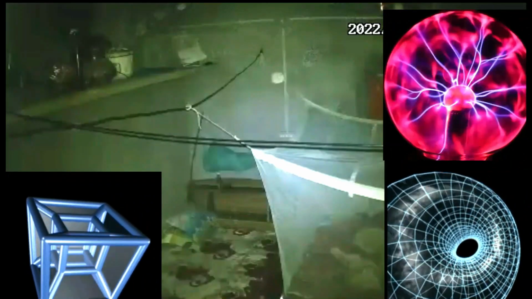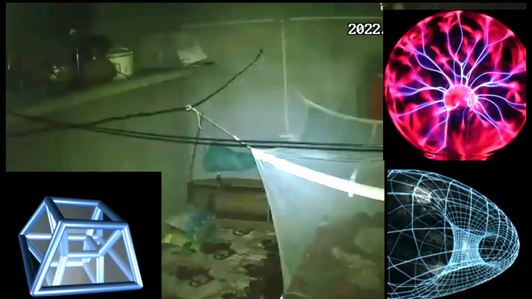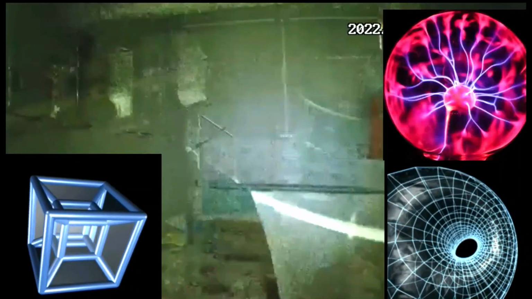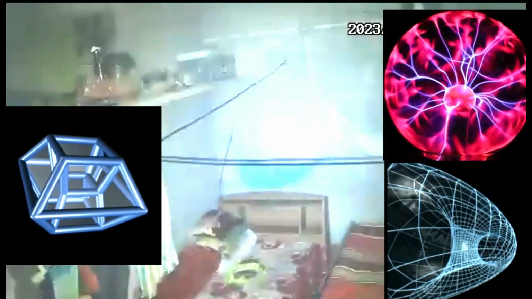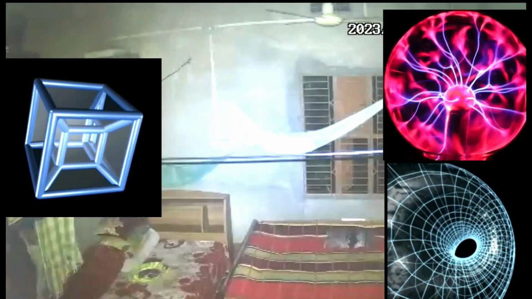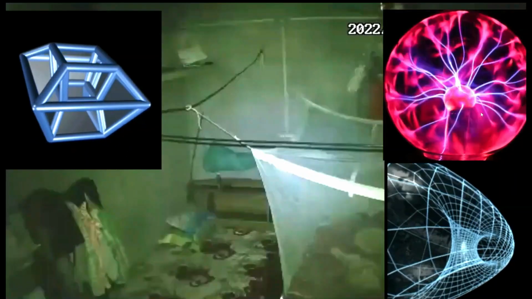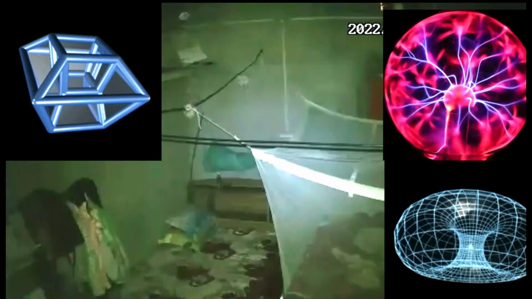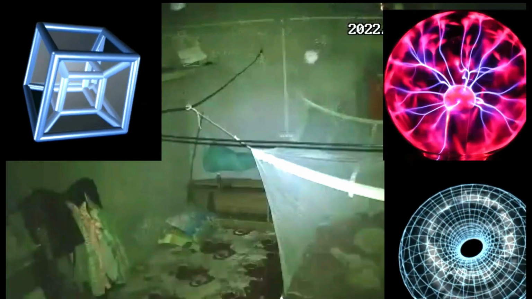22nd question: can we directly hear the speech and movement of plasma aliens? Answer: yes. We can hear plasma aliens' conversation and movement. By listening to the recorded sound in the IP camera, it is easy to guess which is the sound of their conversation and movement. 23rd question: why is the body of the plasma alien very flexible? Answer: it is natural that the body of a creature made of any kind of plasma must be flexible. 24th question: can plasma aliens assume different shapes? Answer: it is natural that plasma aliens can assume different shapes, but cannot change the main shape.